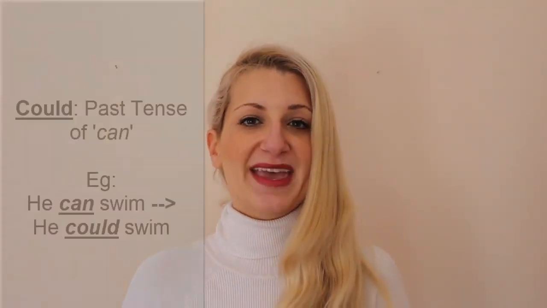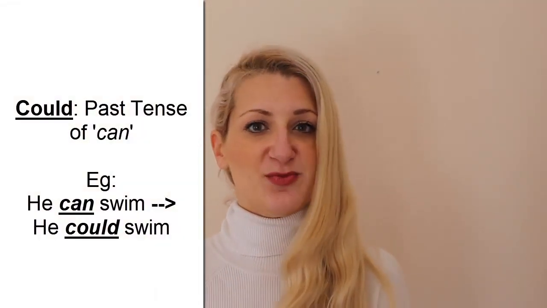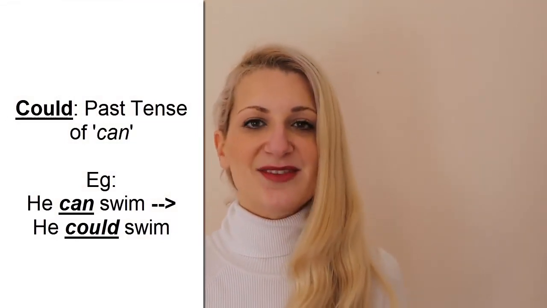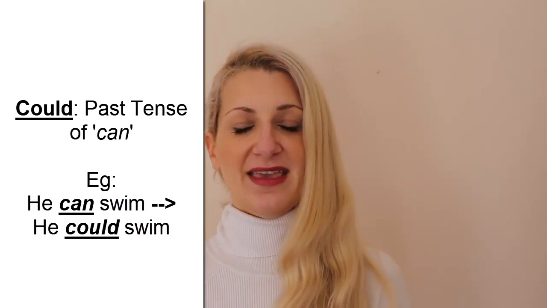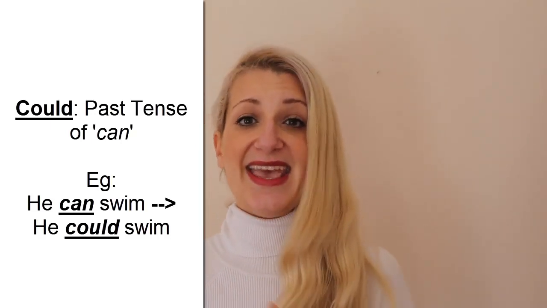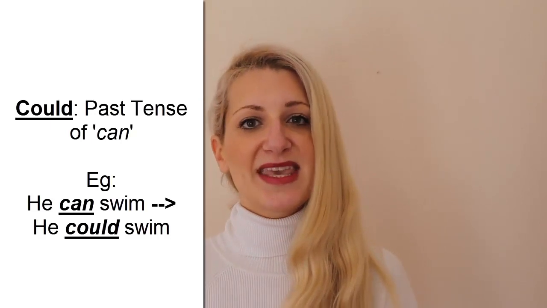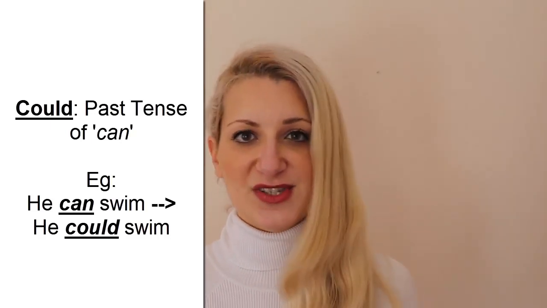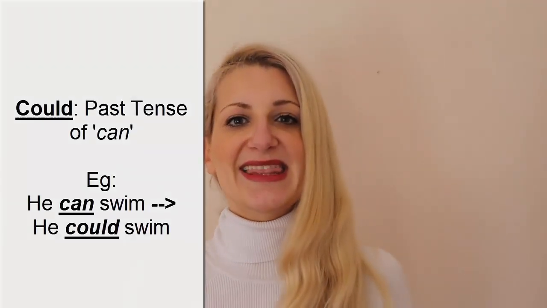Could is very, very easy. First of all, could is the past of the verb can. So we express the ability of the speaker to do something in the past. For example, if we have the present tense, he can swim, it becomes he could swim when he was young, or he could swim 10 years ago, or whatever. So basically this is it, the past tense of the verb can, and it shows our ability to do something in the past.